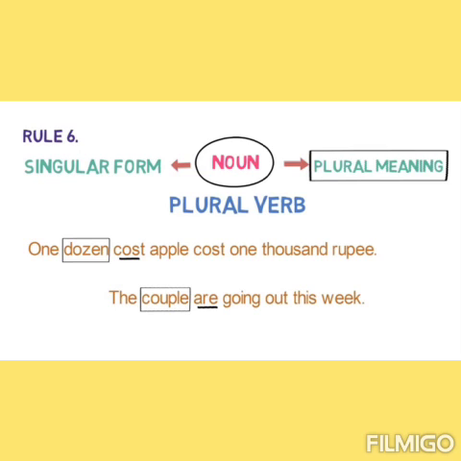Here cost is in plural form. Its singular form is costs. S must be added, but here S is not added with it. The couple are going out this week. In a couple, there are always 2 persons, right? So the verb here must be used in plural form.